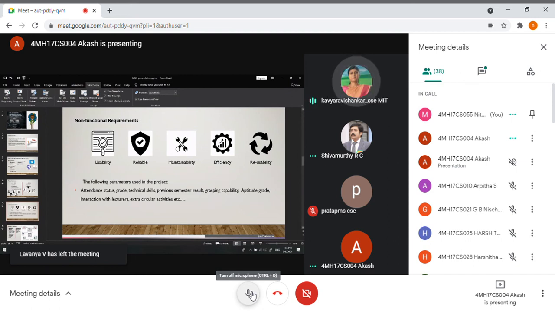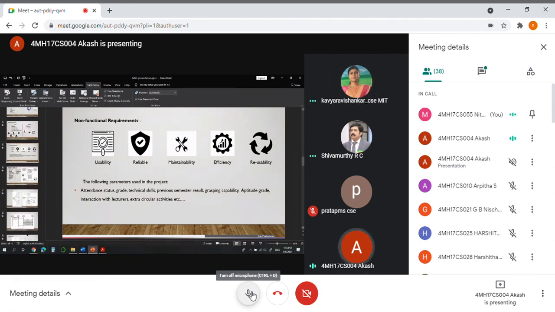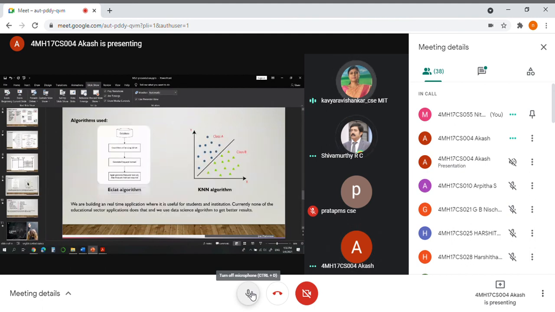See, last question from my end. You just tell us, as a gist, you are using ECLAT and K-nearest neighbor, right? Yes, ma'am. How are both related to your inputs? Take some example of input and tell how both will work.